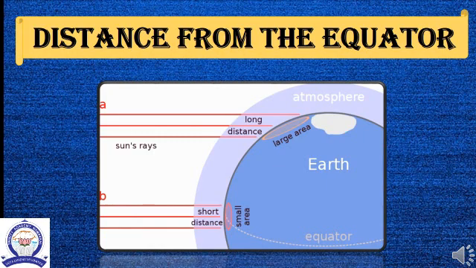The sun's rays cover a small area near the equator. Thus, this region remains hot almost throughout the year. Away from the equator, the sun's rays spread over a larger area. Thus, this region has lower temperature.